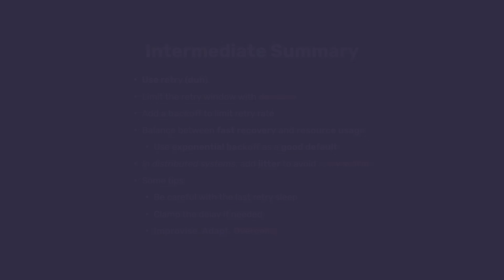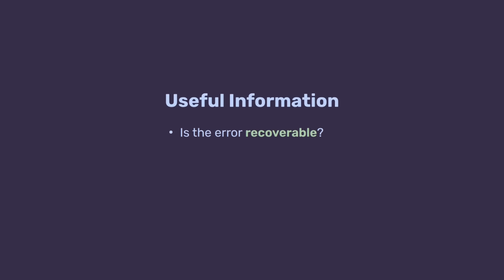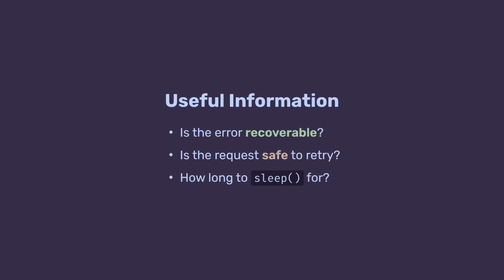Okay, so everything we did up until now is basically guessing. We are not sure if retrying will actually help and how long to wait until the next attempt. We're just trying to do our best. But in practice, we can do better. For example, by using information provided by the server, protocol features, or API contracts. It could be information if the error is recoverable at all. What requests can be retried safely, aka idempotent? And how long should we wait until the next attempt? Let's discuss these things one by one.